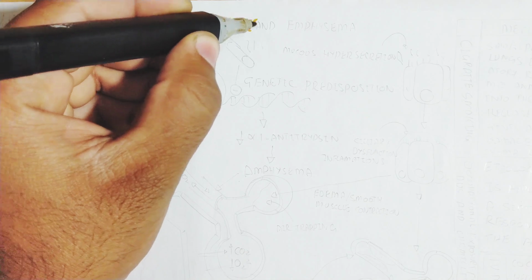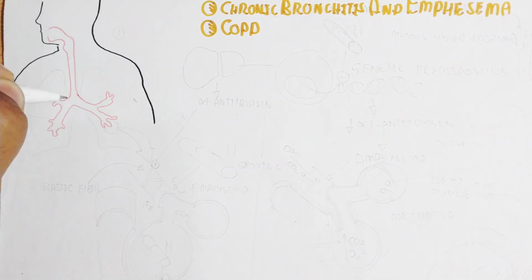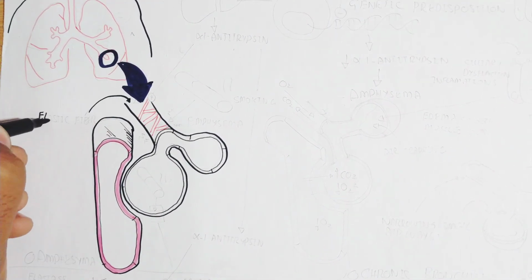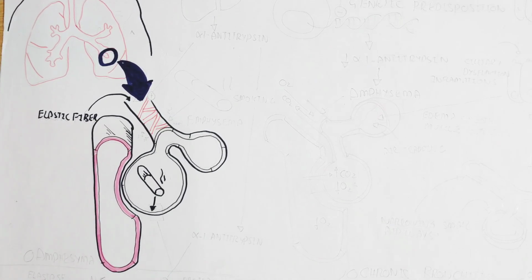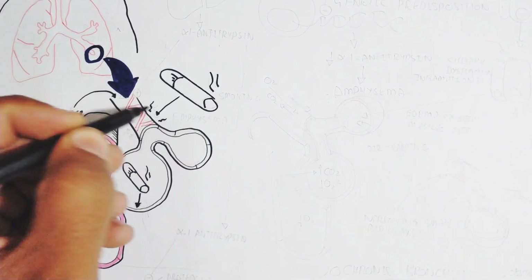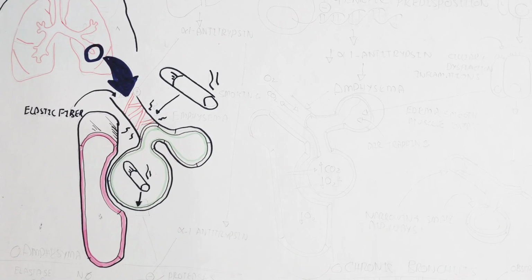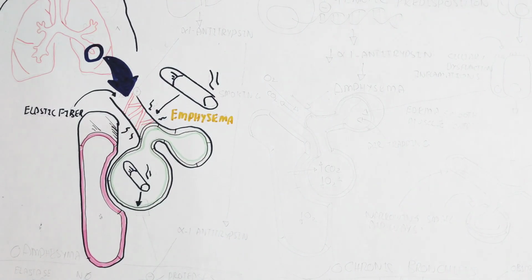Hello guys, in this video we will understand chronic bronchitis and emphysema, as well as chronic obstructive pulmonary disorder, COPD. Here are the lungs, which contain the trachea, ultimately divided into the bronchioles, and the bronchioles ultimately divide into the alveoli, which contain air sacs. So basically the air sac will be affected, and in this way the trachea is also affected. Smoking is a major cause, but we will discuss a lot of other causes in this video. Anyhow, emphysema will occur due to smoking.